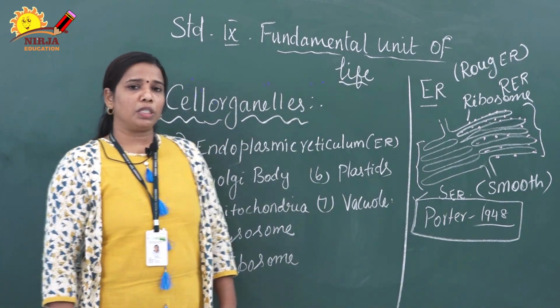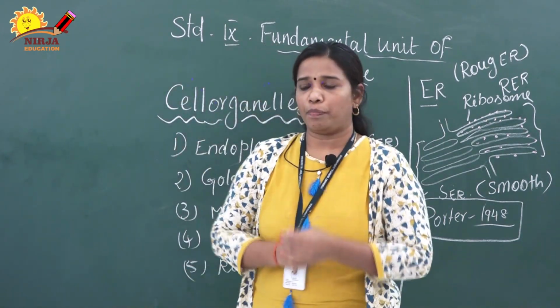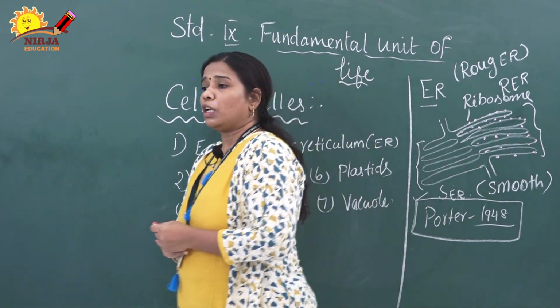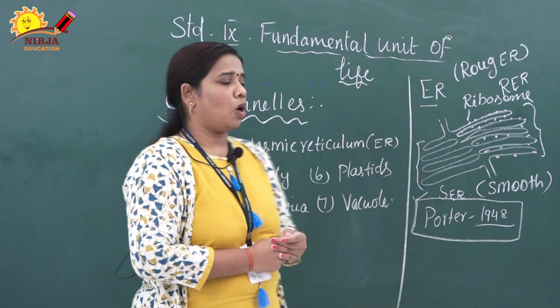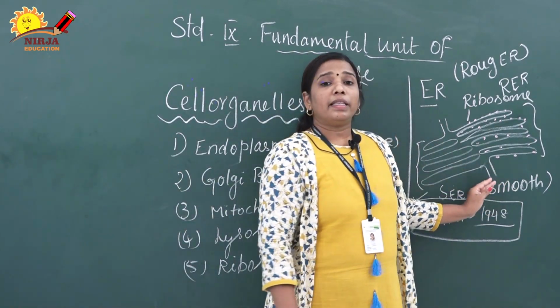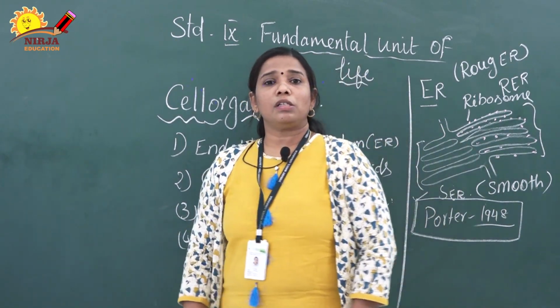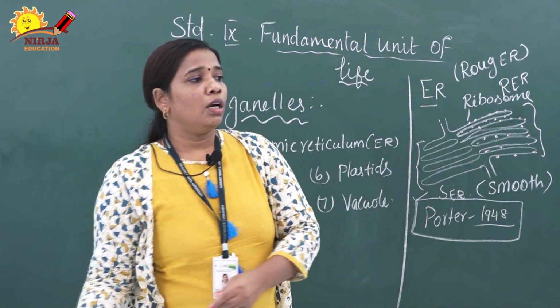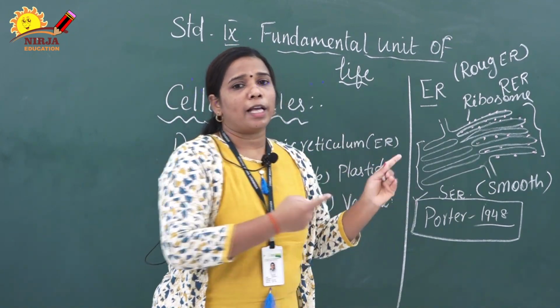Next, we are going to discuss the function of the endoplasmic reticulum. This endoplasmic reticulum acts as a transporter. Why? Because one end is connected with the nucleus, another end with the cell membrane. So whatever substances come inside the cell, the transportation is done by the endoplasmic reticulum.